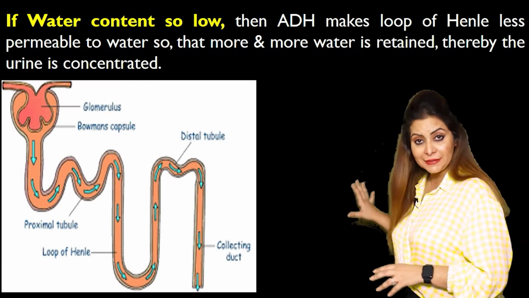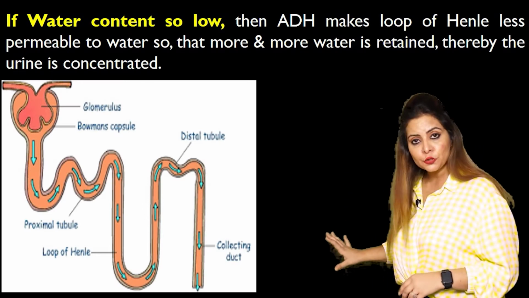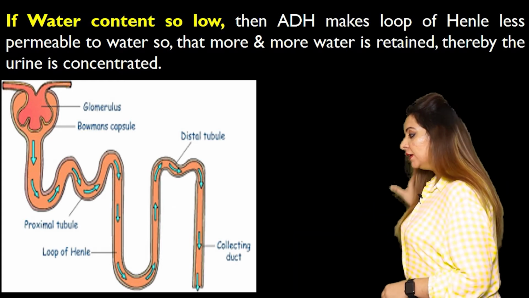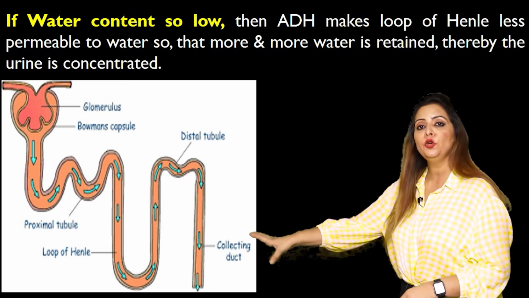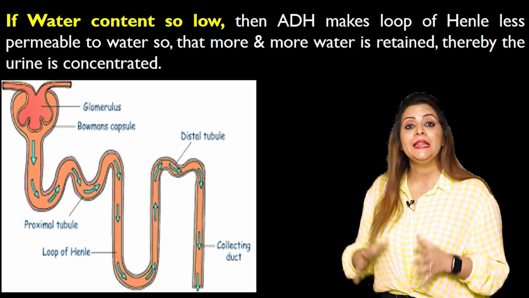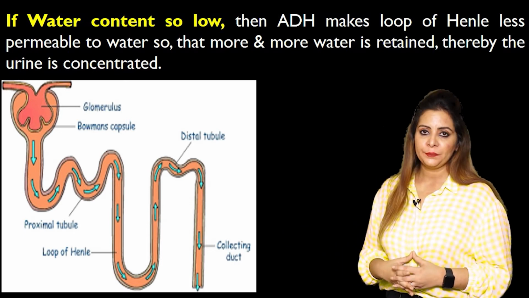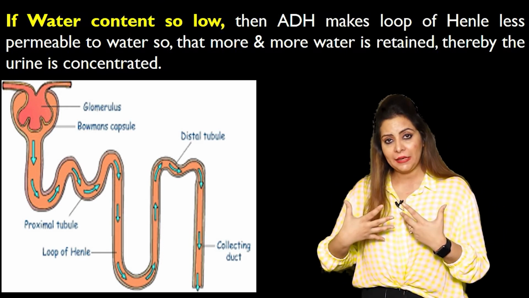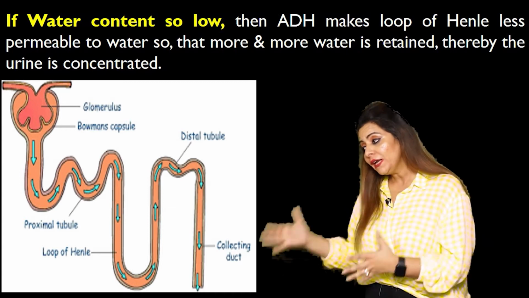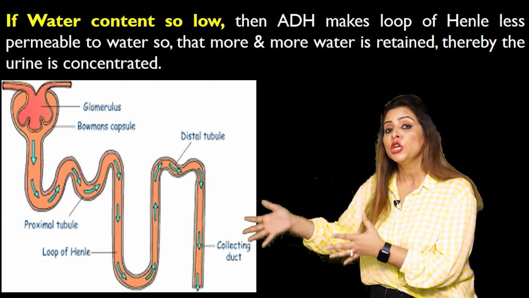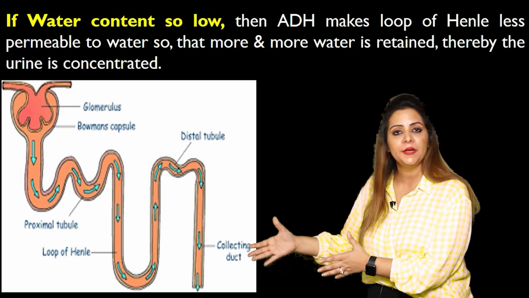Again, they follow the same pathway. ADH diffuses into blood, reaches the kidney, and acts on the loop of Henle. Now, in this case, it will make the loop of Henle less permeable to water, because the water content is already lower in our body.